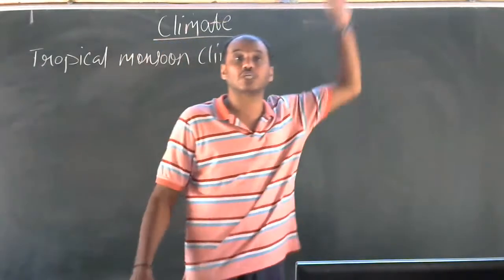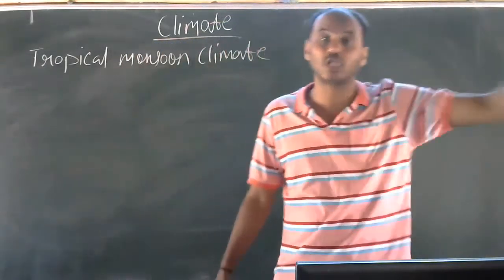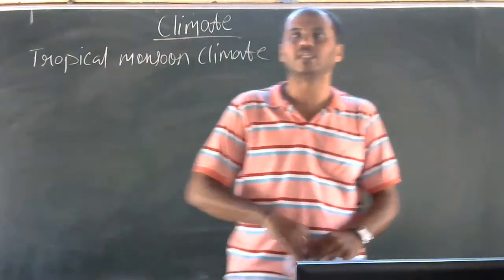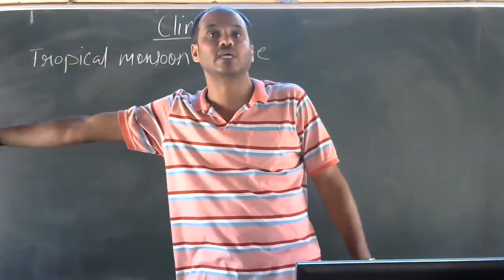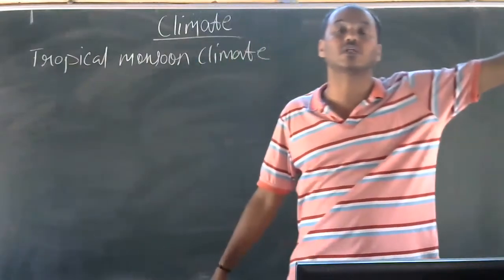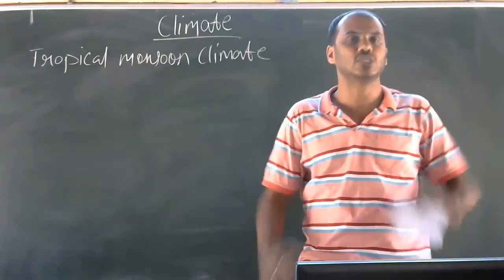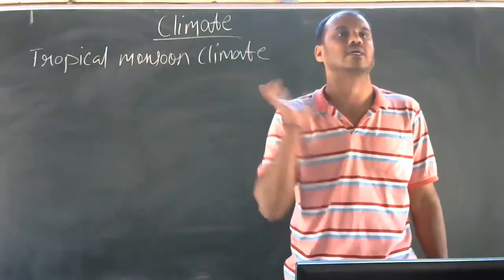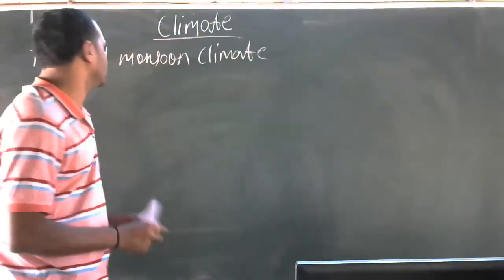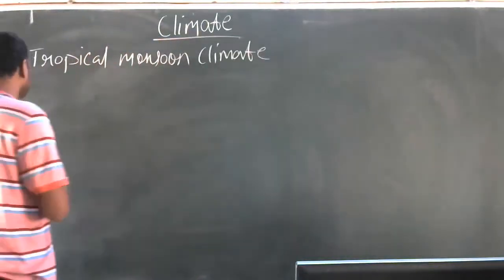We have the coolest place in Karnataka and the hottest place in Karnataka. We have the highest rainfall receiving area and the lowest rainfall receiving area in Karnataka. All these are evidence that there is diversity in climate in Karnataka. Next we will go towards the climatic seasons.